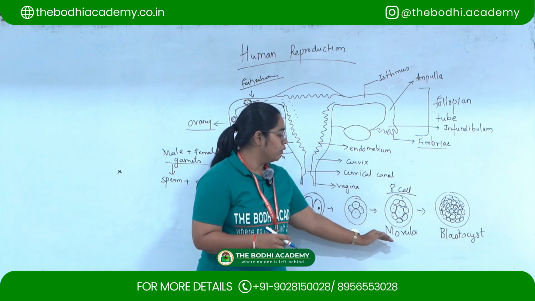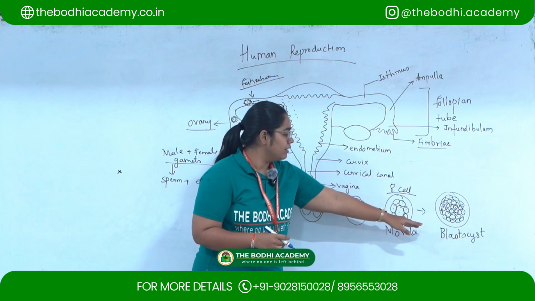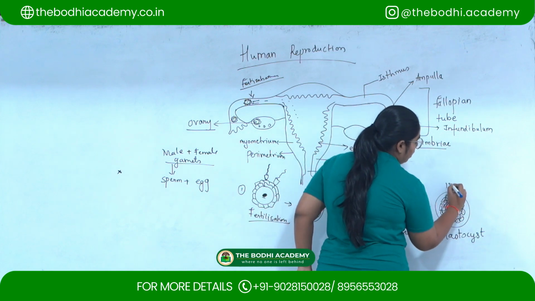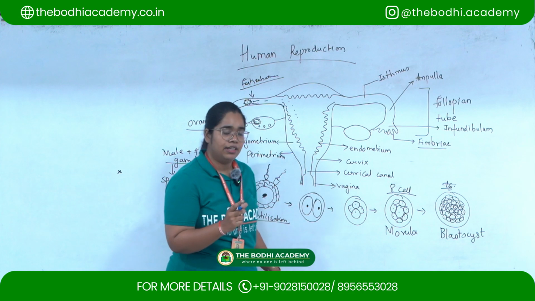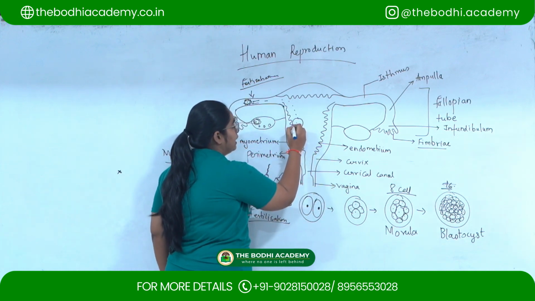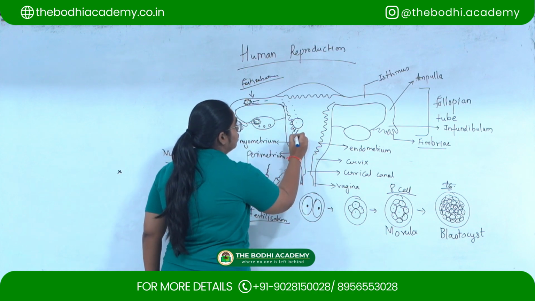Then after the morula, the next step is it will form a blastocyst, which is a 16 nucleated cell, which will reach here, and then it will start to implant.